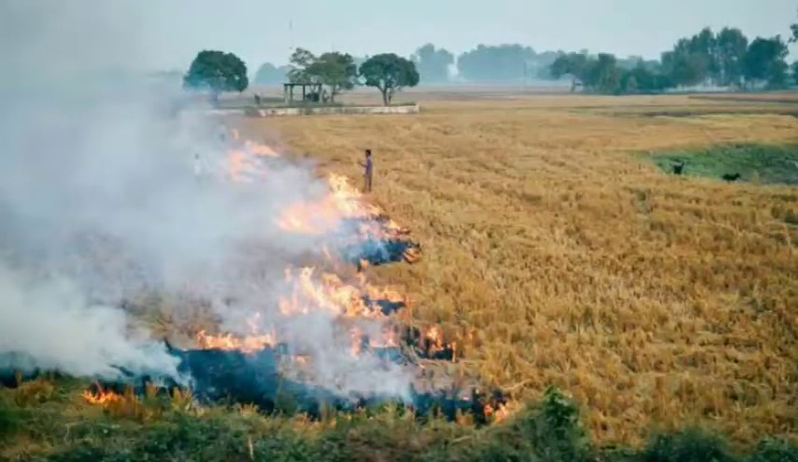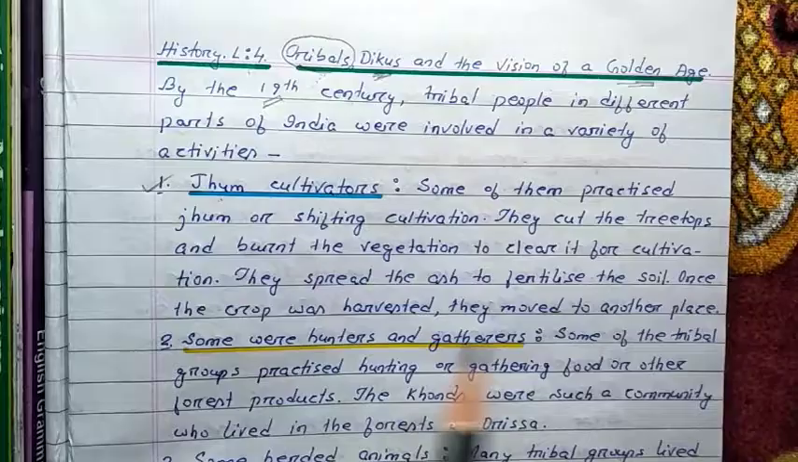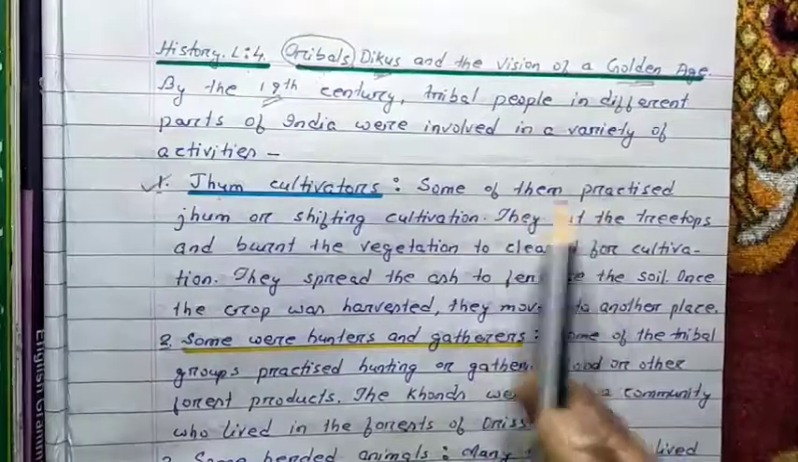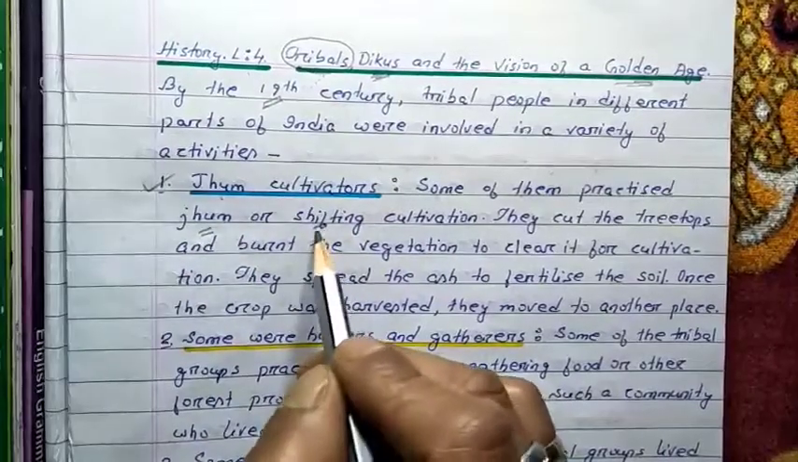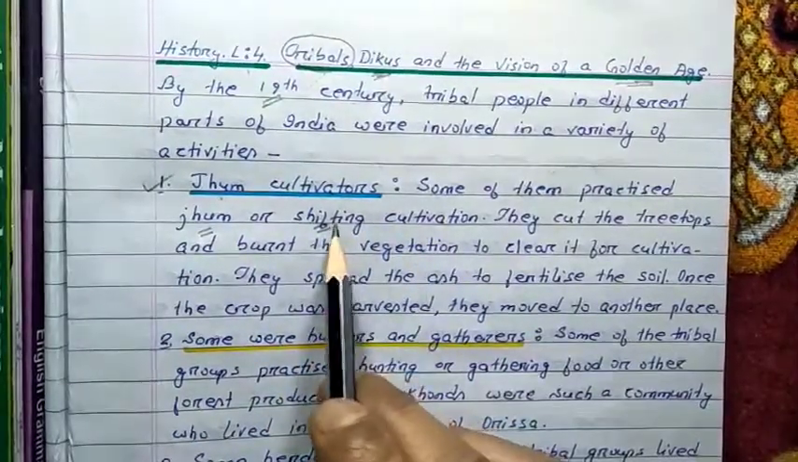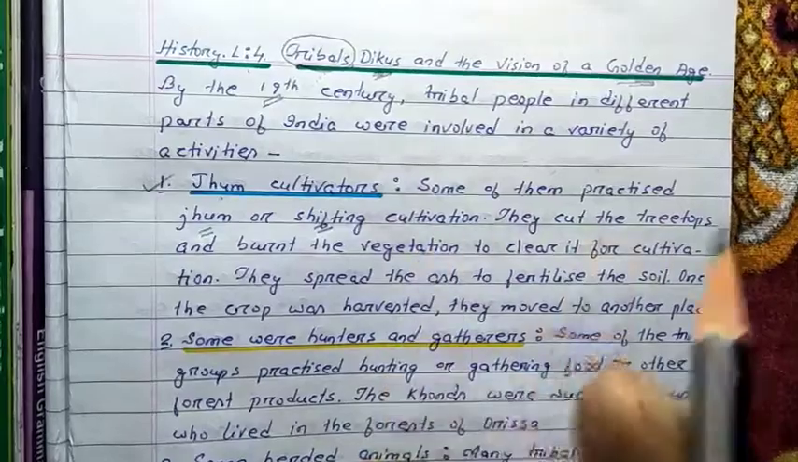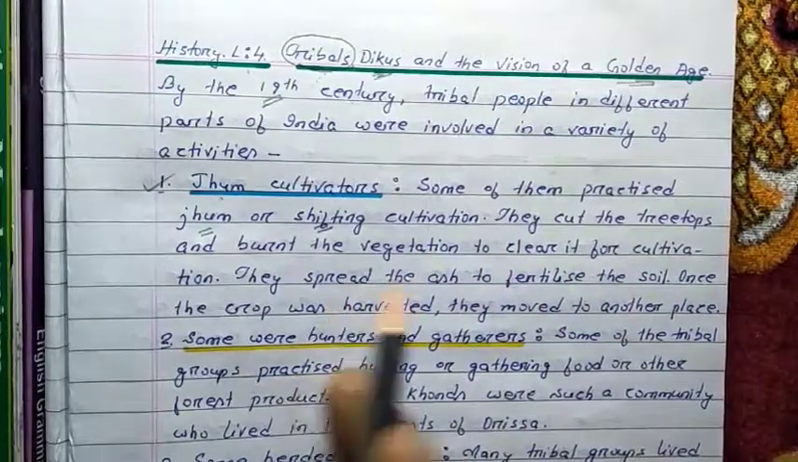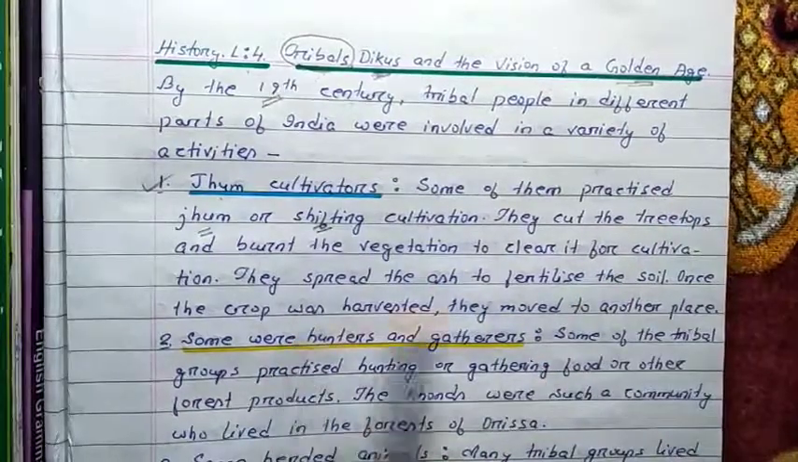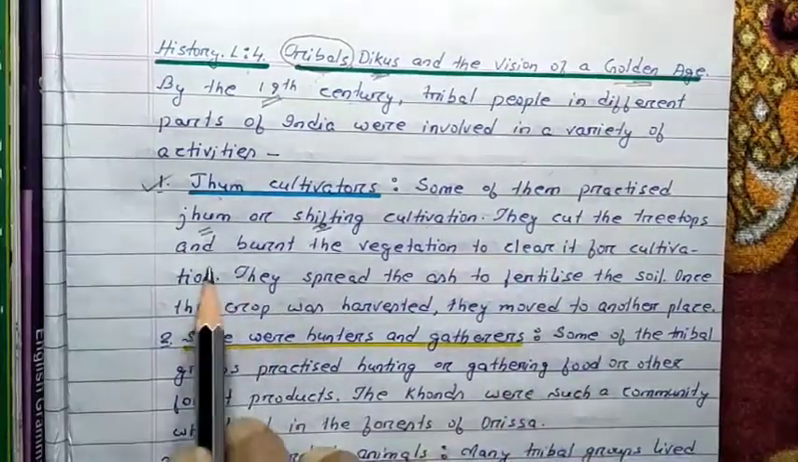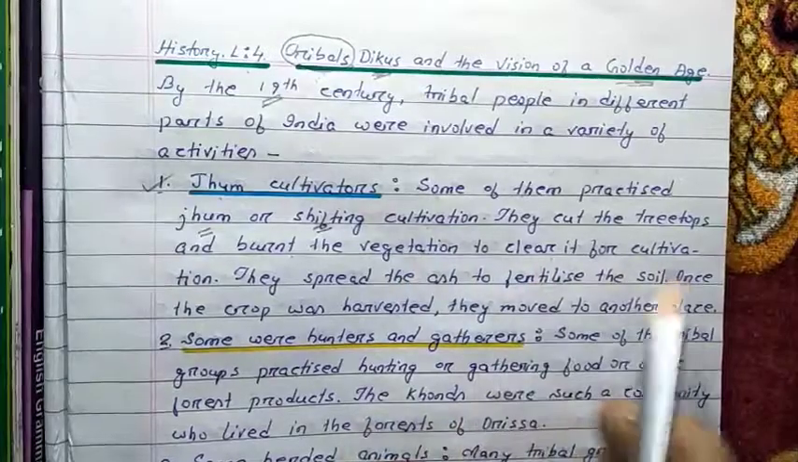You can see in the picture shown here the system of jhum cultivation. Some of them practiced jhum or shifting cultivation. As the name suggests, shifting cultivation means they would cultivate crops in a particular place for some time. Once the crop is harvested, they would move to some other new place. They cut the tree tops and burned the vegetation to clear it for cultivation.